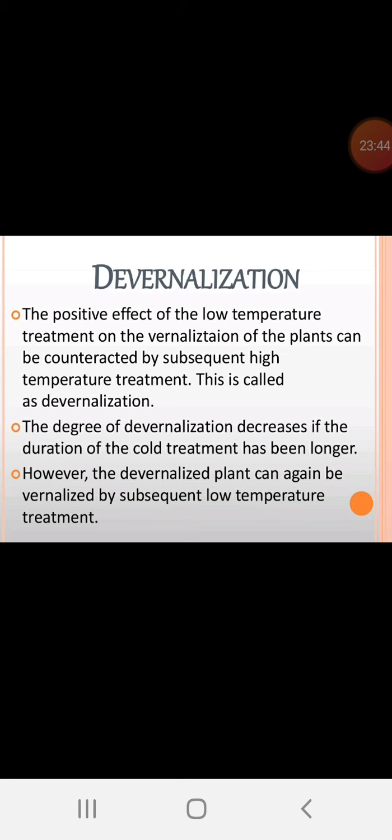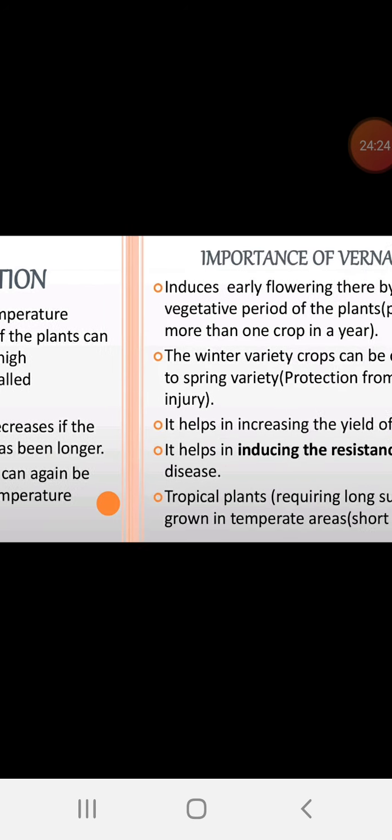Devernalization: vernalization has a counter effect. The positive effect of the low temperature treatment on the vernalization of plants can be counteracted by subsequent high temperature treatment. This is called devernalization. The degree of devernalization decreases if the duration of the cold treatment has been longer. However, the devernalized plant can again be vernalized by subsequent low temperature treatment, because all these activities are controlled by the chemical. One triggers the formation of the chemical, another neutralizes its action. Like that, vernalization and devernalization are controlled.